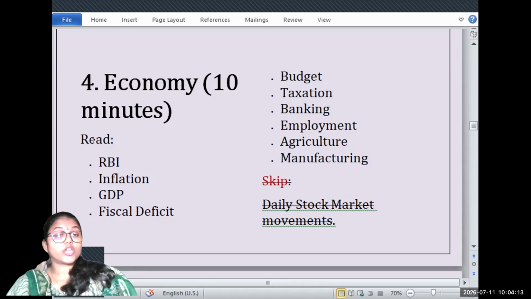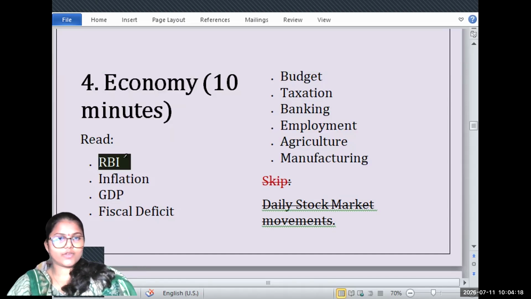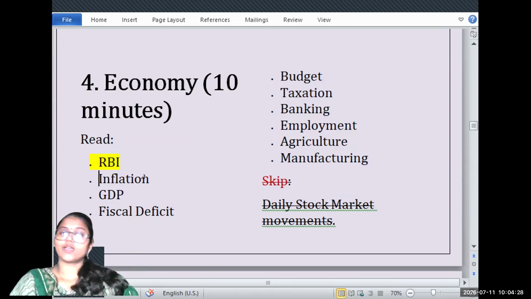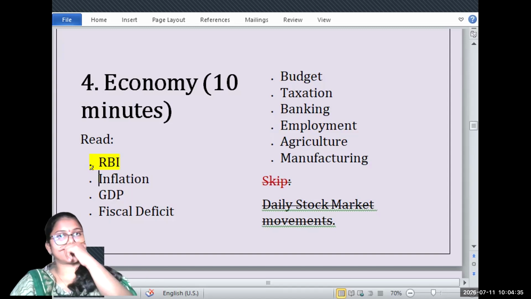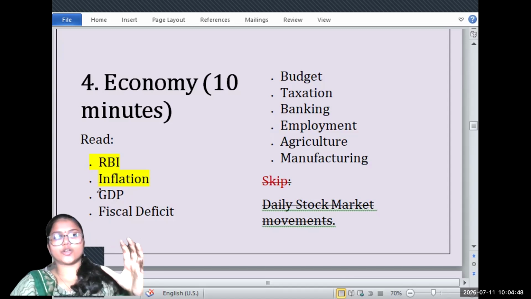So the information that you should consider is if any policy is provided, or if the RBI has launched any new initiative. For example, an article related to e-currency or the repo rate. If the repo rate has been increased or decreased, or if the monetary policy committee, MPC, has conducted a meeting, information related to the MPC will be given. The inflation report comes every 4 months.